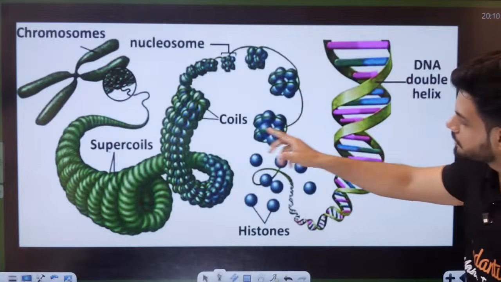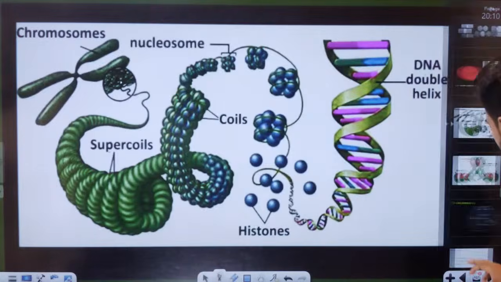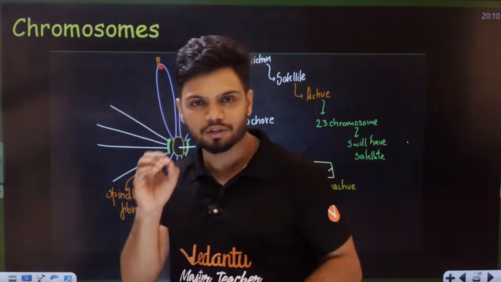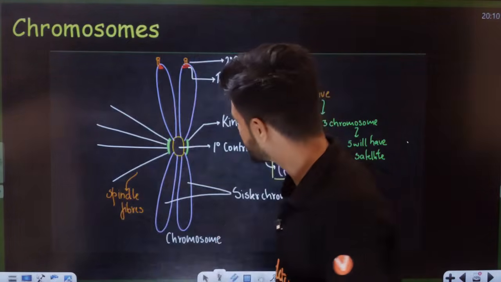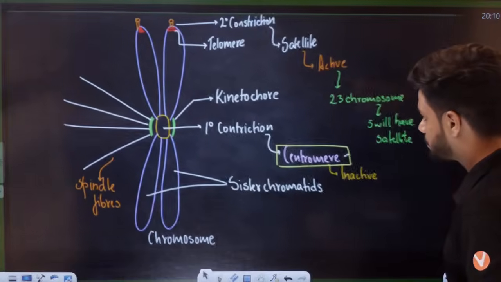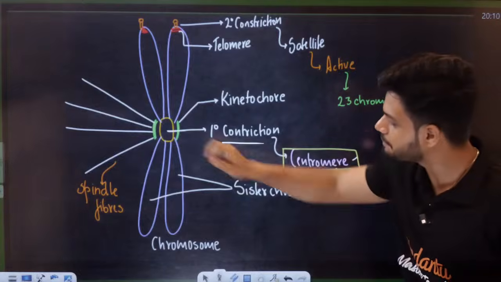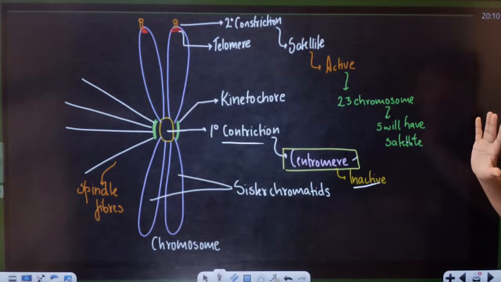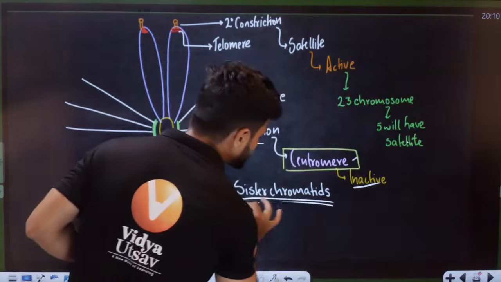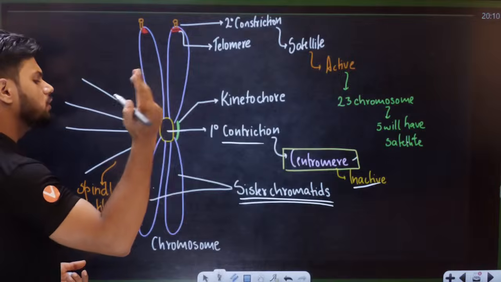This is chromatin, students. Chromatin undergoes condensation and coiling to give chromosomes. Now, this is a typical chromosome. A chromosome has a primary constriction and a secondary constriction. The primary constriction is called the centromere, right in the middle. The centromere is generally inactive. These two structures are called sister chromatids. So one chromosome can have one chromatid or two chromatids.